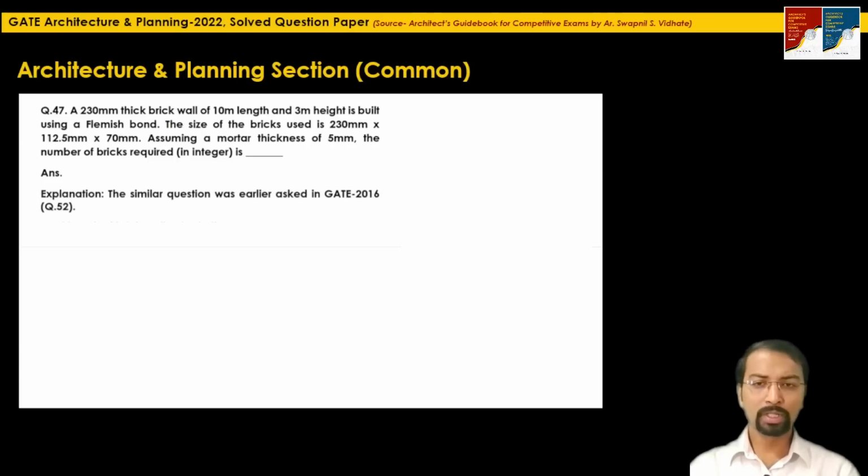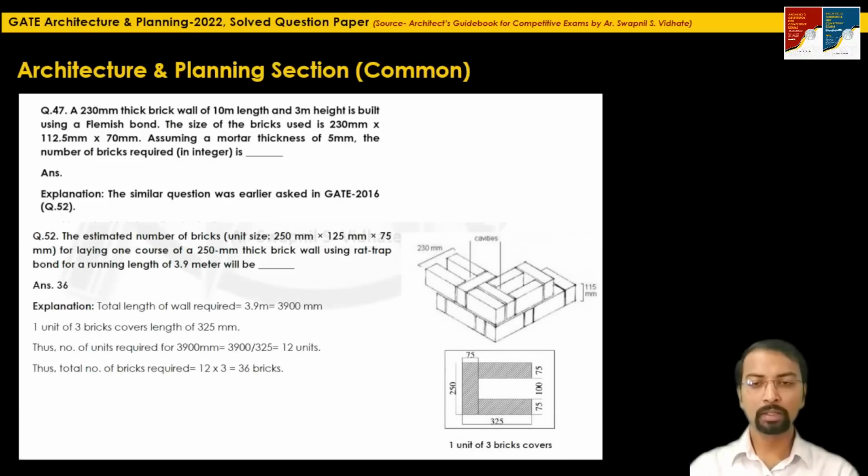Okay, a similar question was earlier asked in GATE 2016. Here they have mentioned the height of the wall, and they have changed the type of bond. Earlier in 2016, the brick wall was constructed using a rat trap bond, and the height of the wall was not mentioned. So here is just a simple modification. Instead of rat trap, they have mentioned Flemish bond, and they have mentioned the height of the wall as well. So let's see what was the explanation for question 52 of GATE 2016.